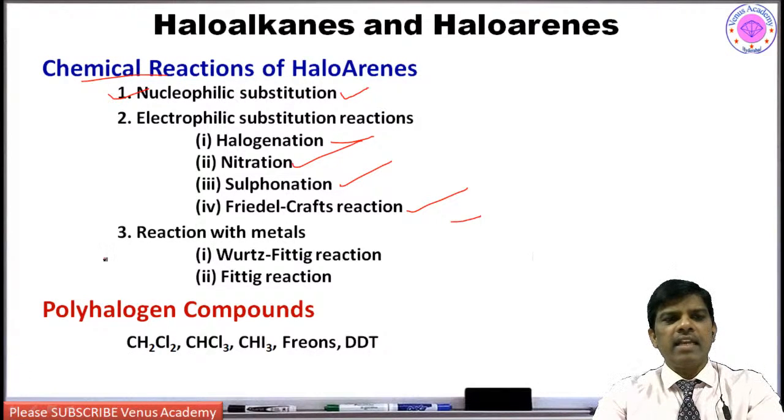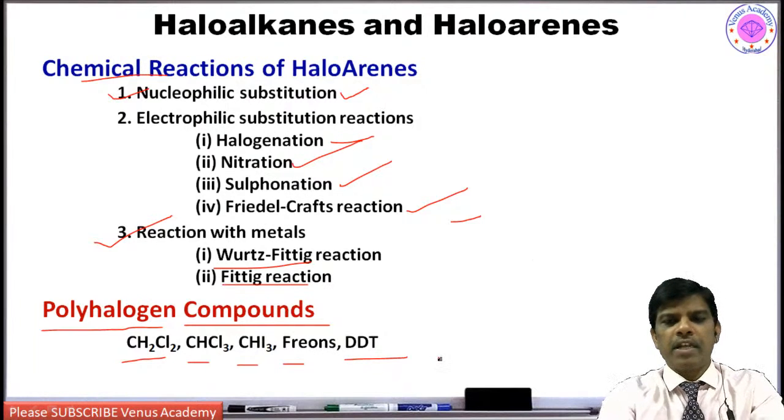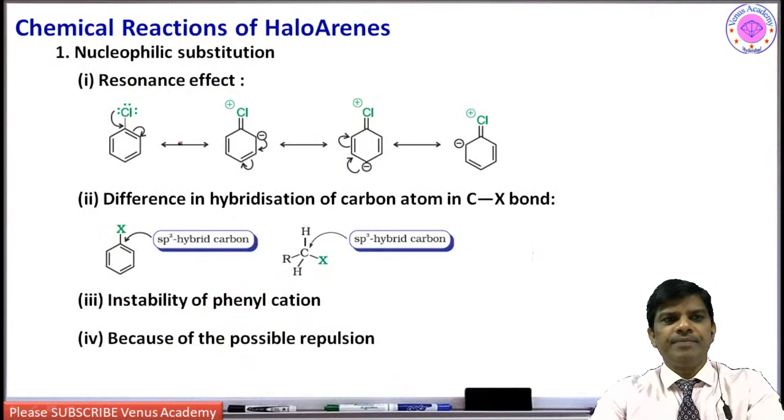And the third category of reactions haloarenes undergo is reaction with metals. Under this, we are going to learn about the Wurtz-Fittig reaction and the Fittig reaction. After this, we are going to focus on polyhalogen compounds, that is, compounds which have halogens, for example dichloromethane, chloroform, iodoform, freons and DDT. Let us see the chemical properties of haloarenes.